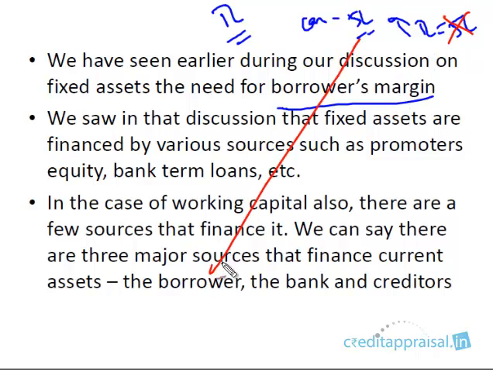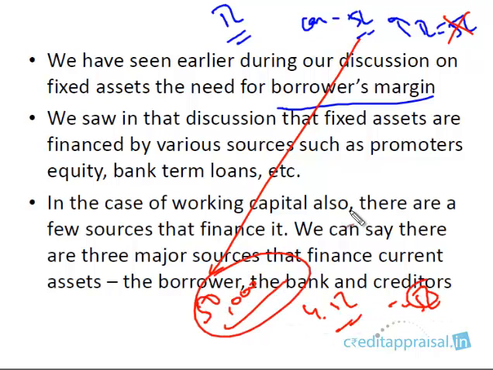The bank asks you to bring in some margin, maybe 50,000, and we will sanction a loan of 4.5 lakhs. Put together it will be 5 lakhs. So this 50,000 is known as the margin. It is always the responsibility of the credit officer to ensure that there is the borrower's margin, some stake.